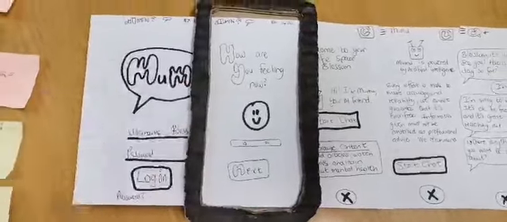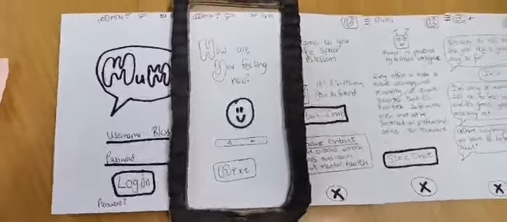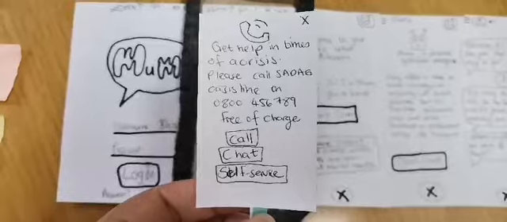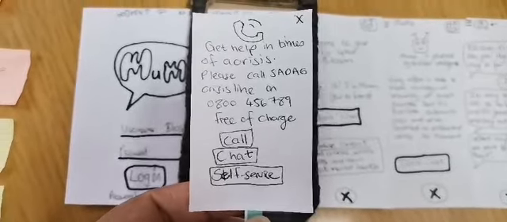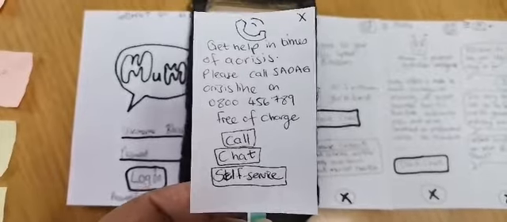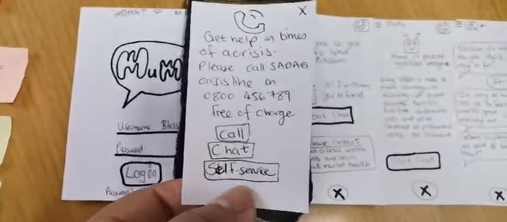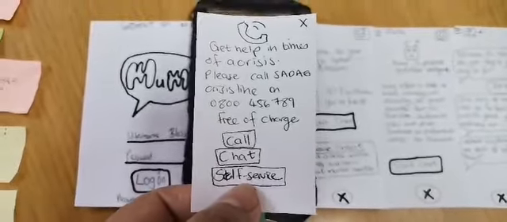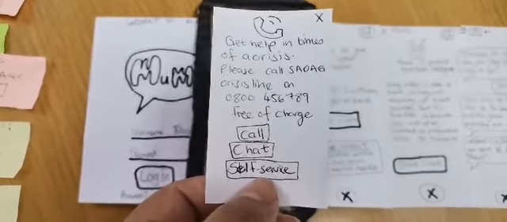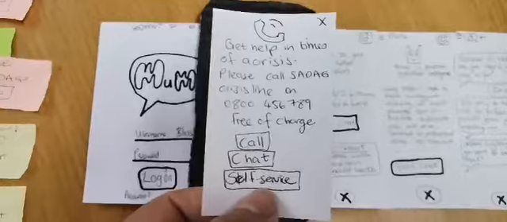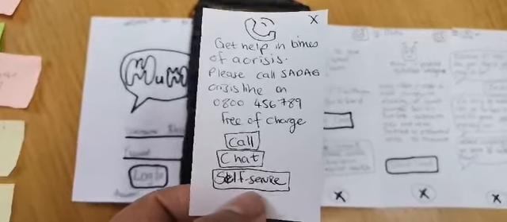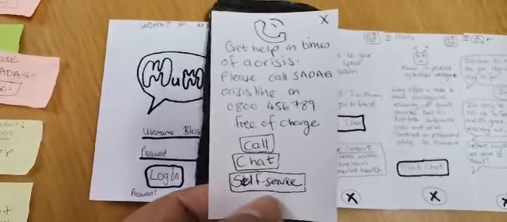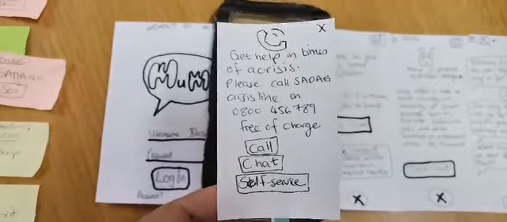And obviously again for this prototype, I'm going to click on the sad face. The pop-up still appears where it says you can get help in times of a crisis, and you call the SADAC crisis line. And the student stakeholder said to add a third option onto this little pop-up so that the student or staff member still has the option to call, chat or use the self-service, because with a mental health chatbot, you'd still want to give them the opportunity of choosing what they want to do themselves, even if it is in a crisis. So the third option has been added here.